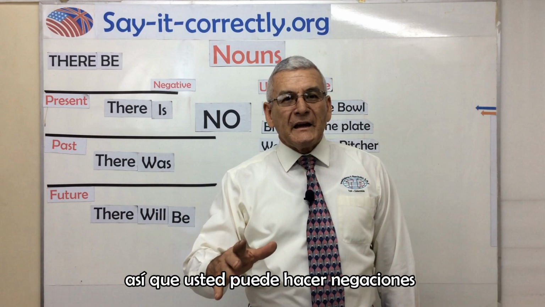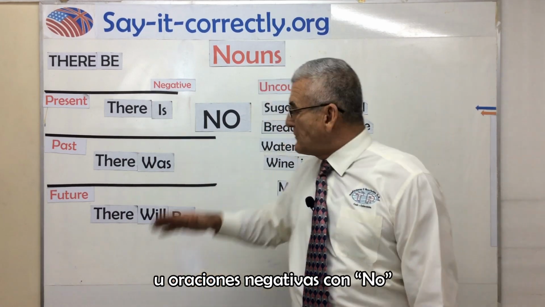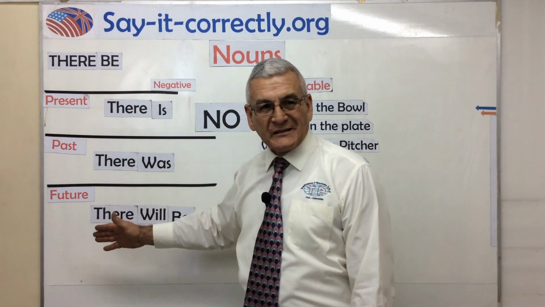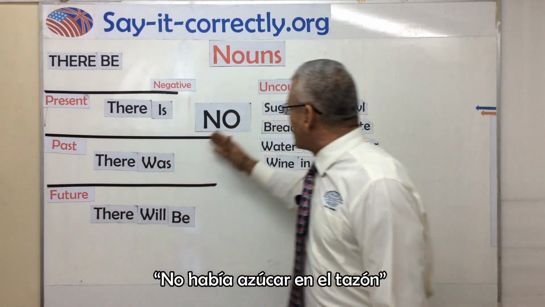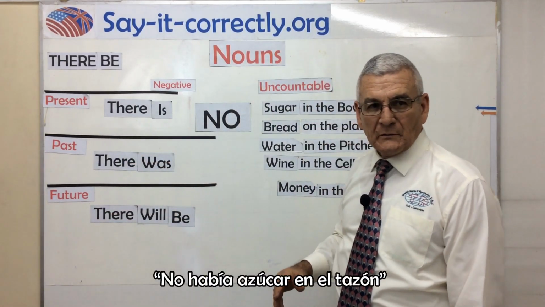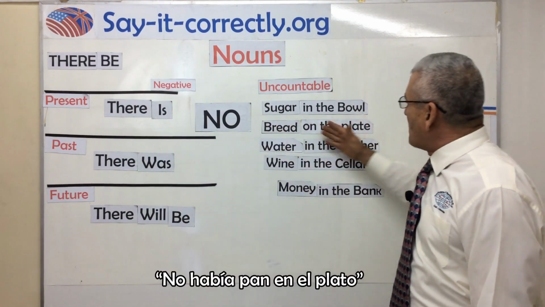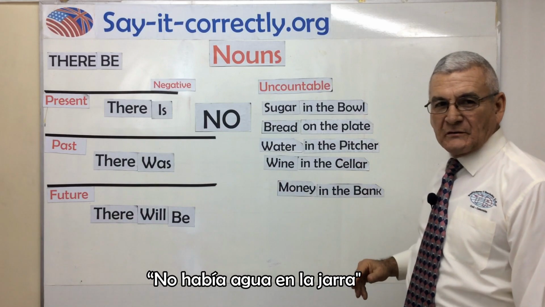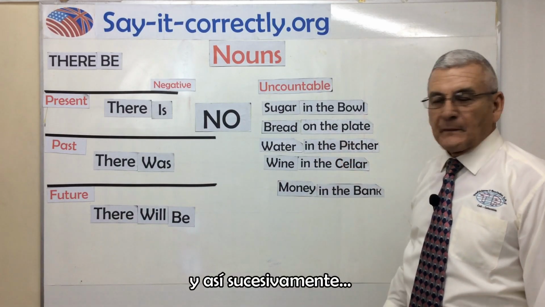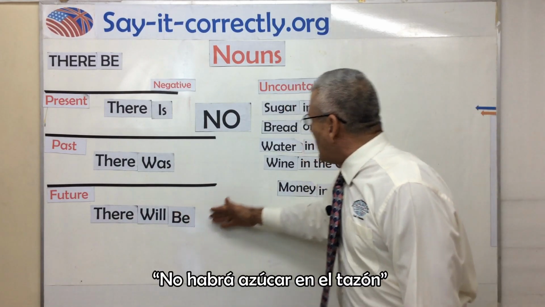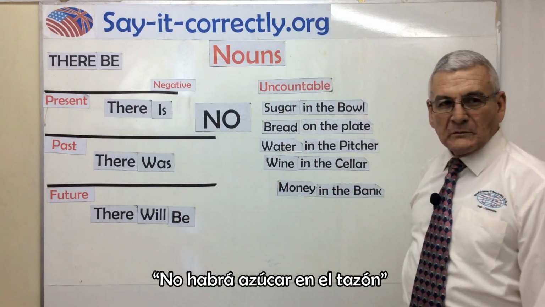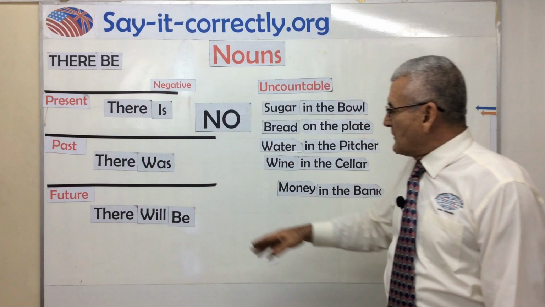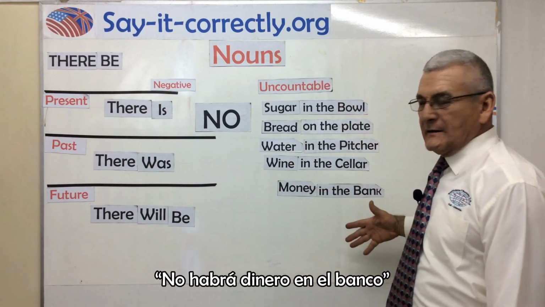So you can do negations or negative sentences with no also in the past and in the future. For example, you can say, there was no sugar in the bowl. There was no bread on the plate. There was no water in the pitcher, and so on. In the future, there will be no sugar in the bowl. There will be no wine in the cellar. There will be no money in the bank.